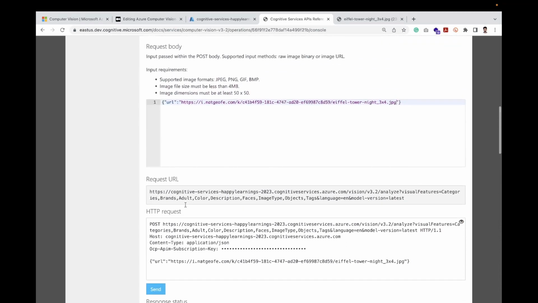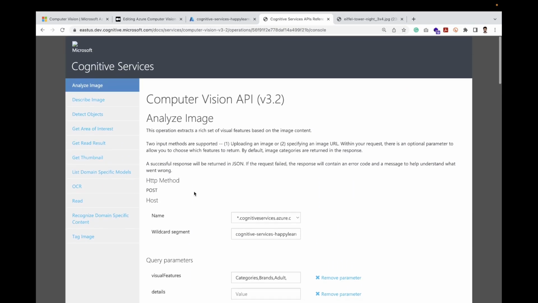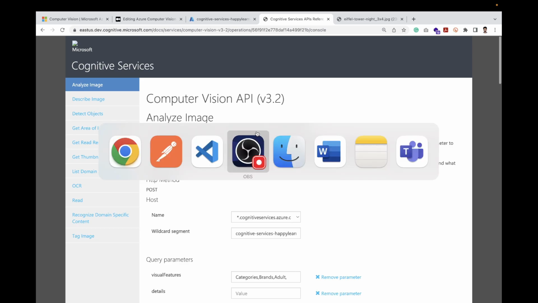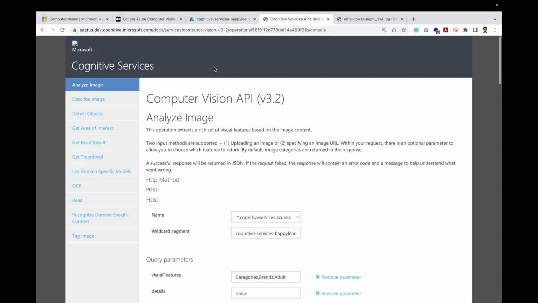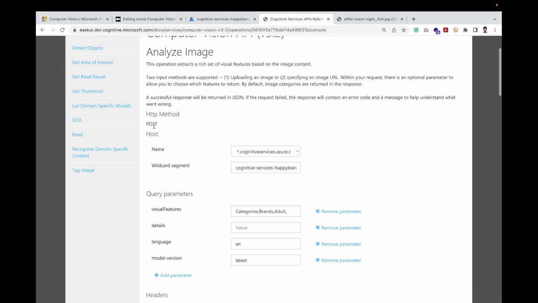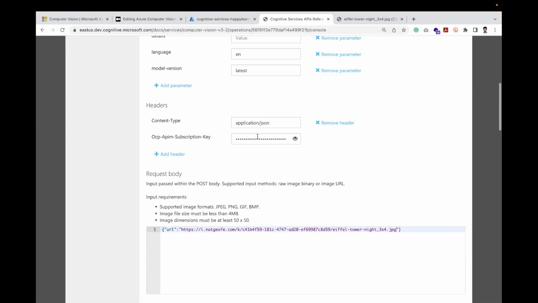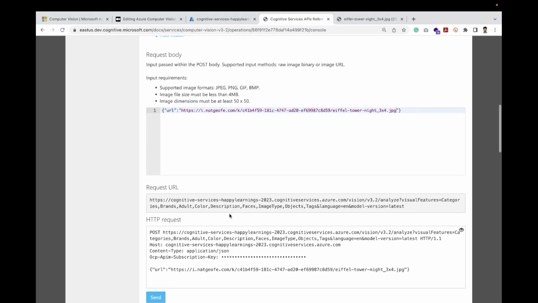So let's do it in Postman, because I know that Postman is our bloodline for connecting with APIs, and that goes with me also. I've already created one, but let me show it from here. See what we need to do. Let's come over here. We see that it's a POST request, so we have given POST. We see that we have an endpoint over here, we have given the endpoint. See this one, the request URL.